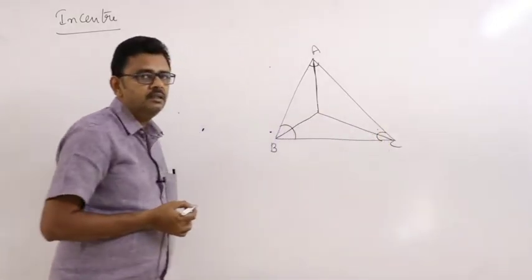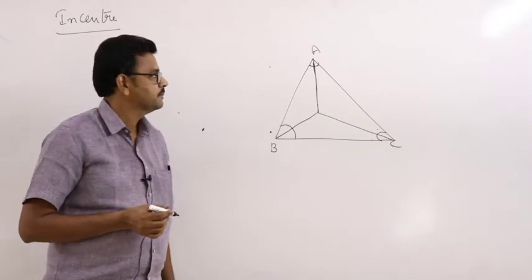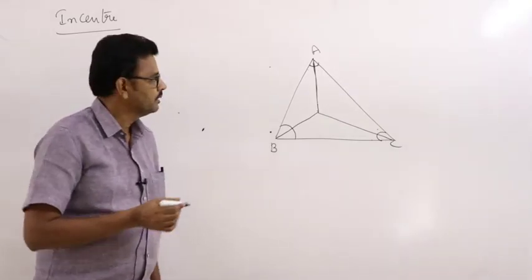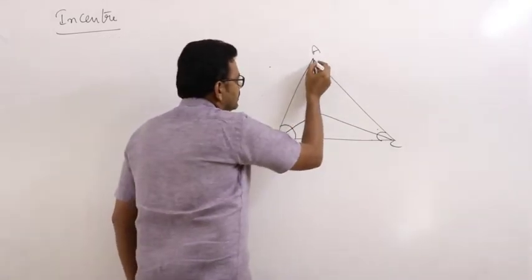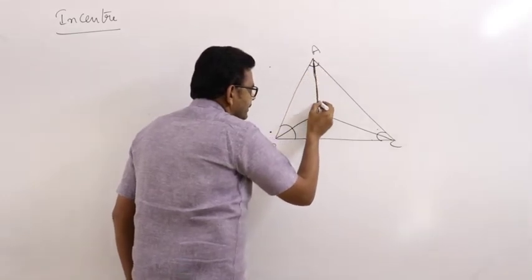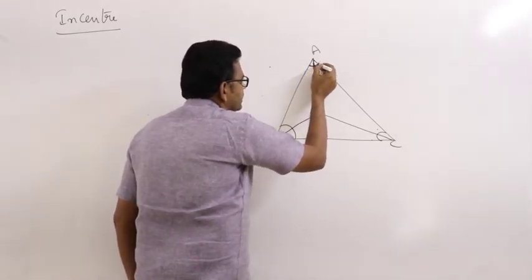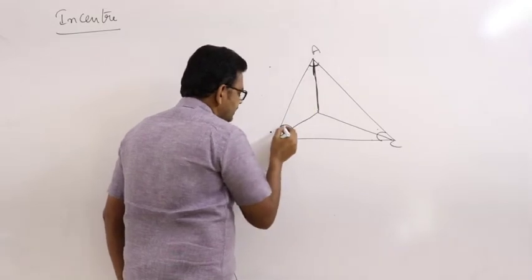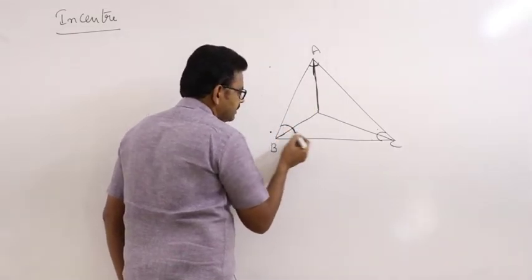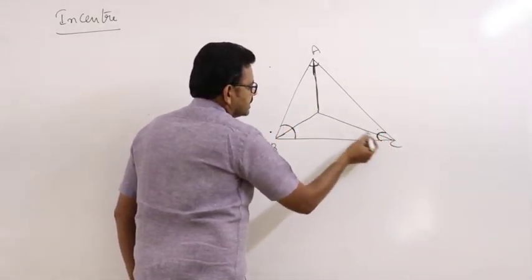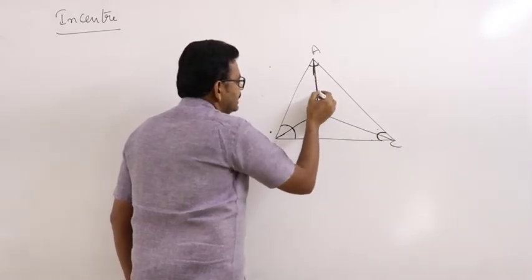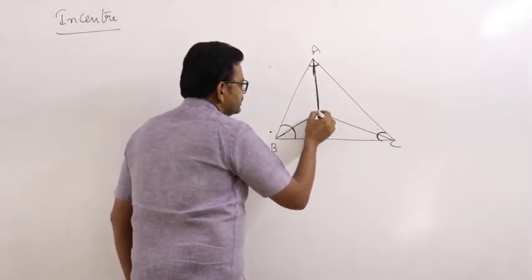The internal angular bisectors of a triangle are concurrent. This is the internal angular bisector of A, internal angular bisector of B, internal angular bisector of C. The three lines meet at a point.